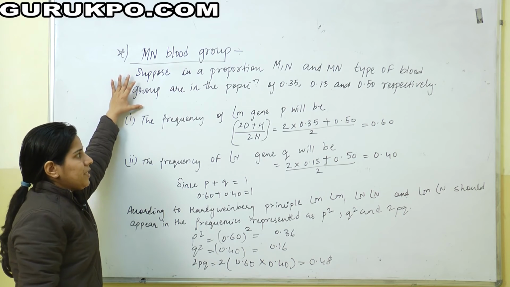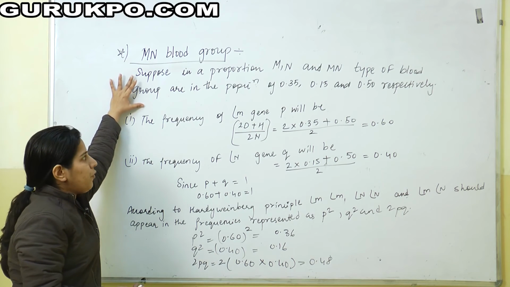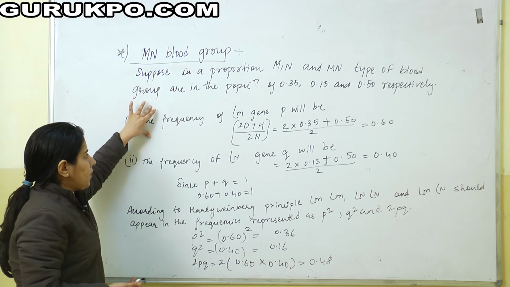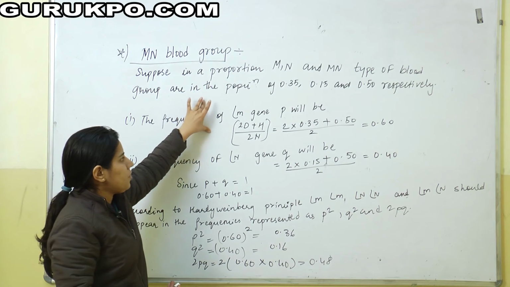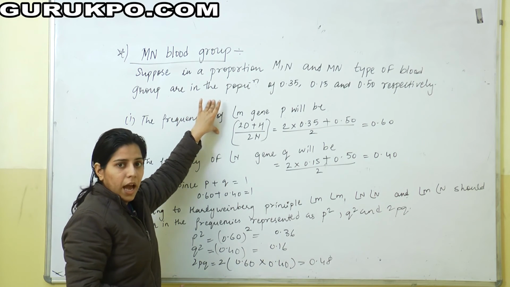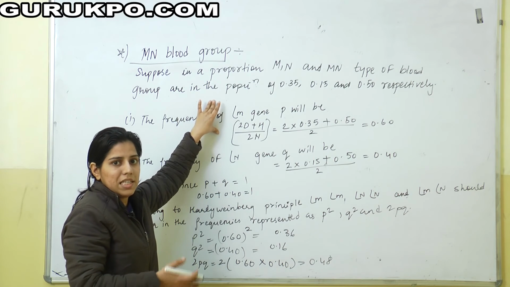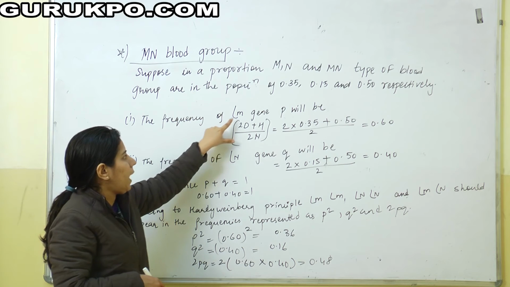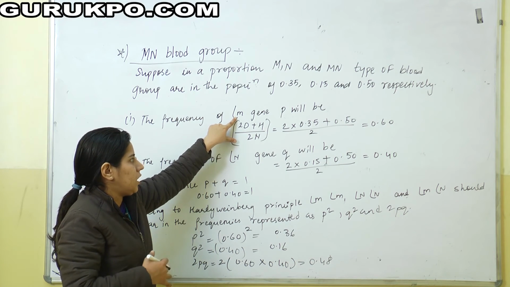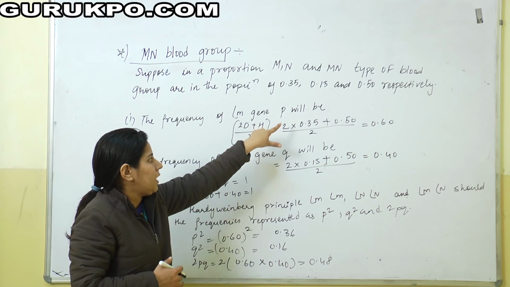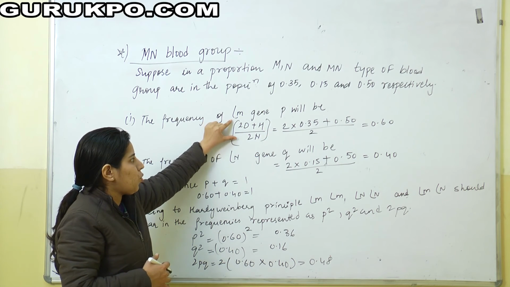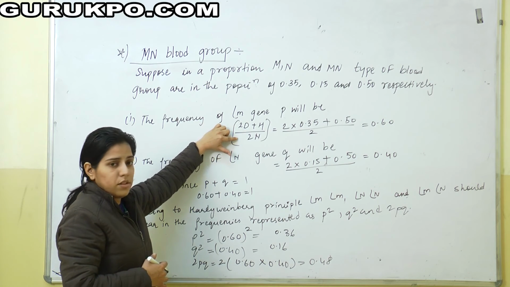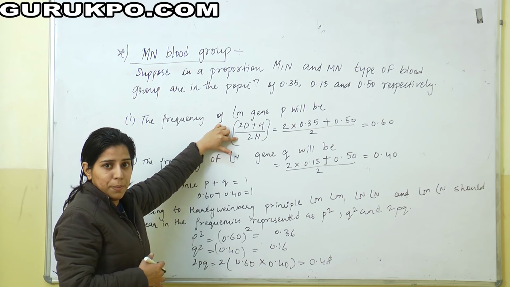First we take the frequency of M and then the frequency of N. The frequency of the M gene is P and the frequency of the N gene is Q. So first we take the frequency of the M antigen with respect to its gene, denoted by P, which will be 2 times the dominant homozygotes plus the heterozygotes, upon 2N, the total number of individuals with respect to their blood groups.